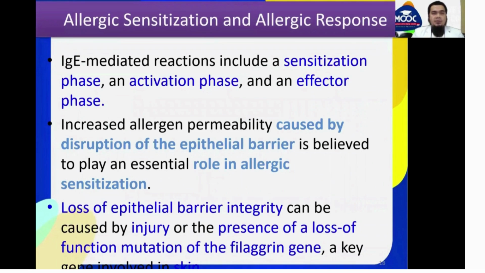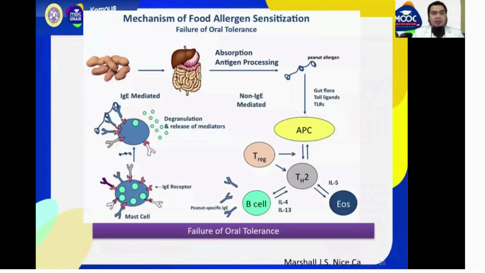Sensitization and allergic response. IgE mediated reaction includes a sensitization phase, an activation phase, and an effector phase. In this case, allergen permeability caused by disruption of the epithelial barrier is believed to play an essential role in allergic sensitization. Loss of epithelial barrier integrity can be caused by injury or the presence of a loss of function mutation of the filaggrin gene, a key gene involved in skin.